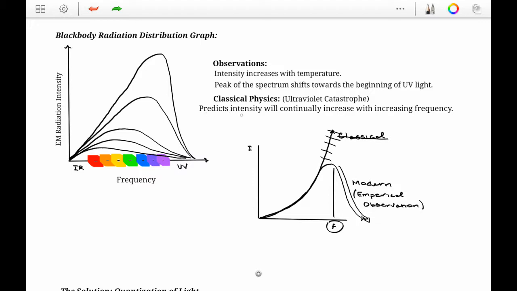So they predicted that as the intensity is increased, the intensity will continually increase with this increasing frequency. But obviously we can see that experimentally this was not observed. And so I'm going to take you over to this diagram right here. We see that classical physics says that the intensity of this light should continue to increase, but modern physics and empirical observation shows that eventually it decreases.